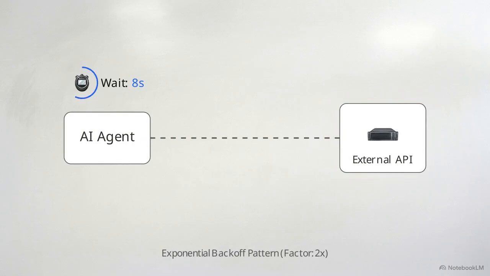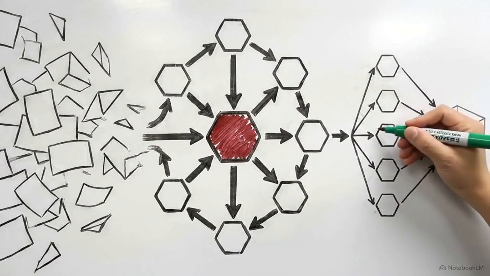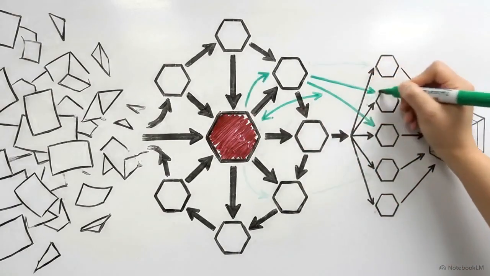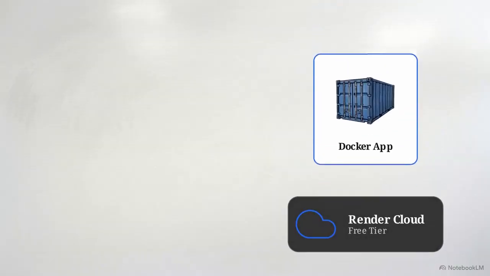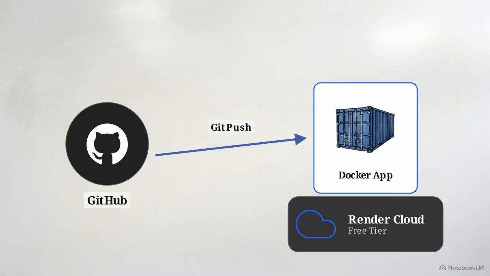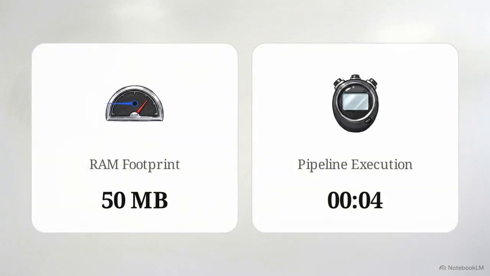A production-grade system is defined by how rigorously it handles edge cases. Anticipating and logging these inevitable failures guarantees the daily deliverable is met. We deploy this architecture by containerizing the application in Docker and hosting it on Render's free tier, with updates triggering automatically on every GitHub push. The final footprint uses less than 50 megabytes of RAM, executes the entire pipeline in under a minute, and runs at zero monthly infrastructure cost, while maintaining full horizontal scalability.